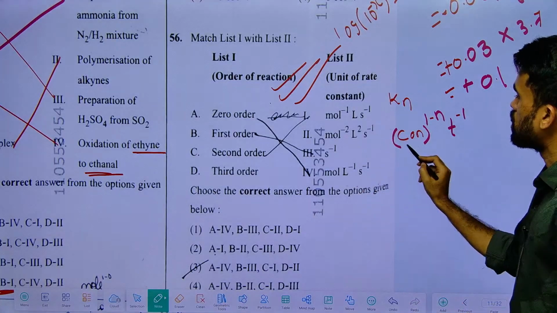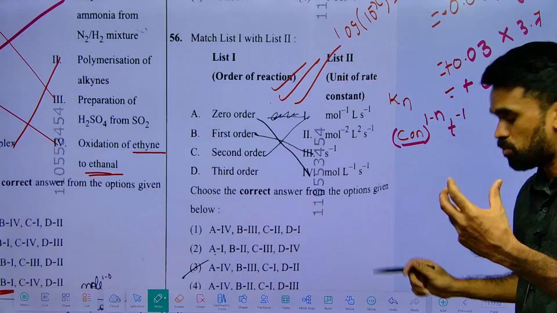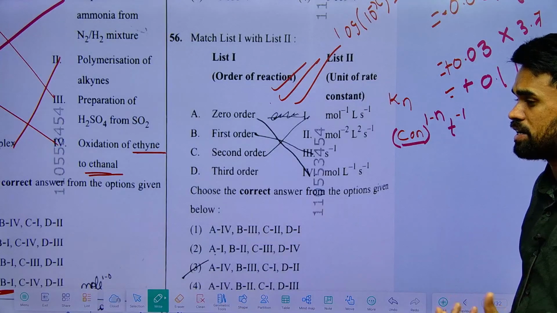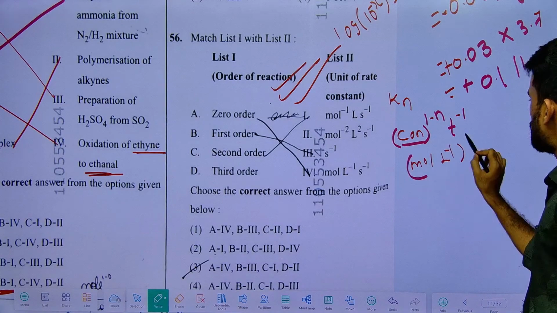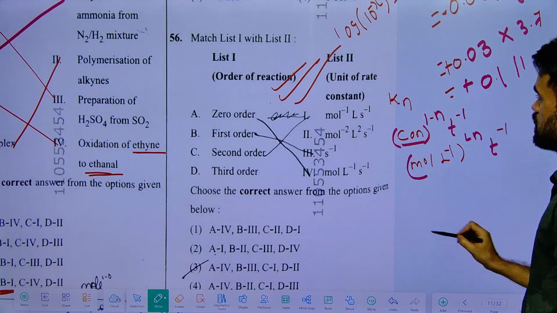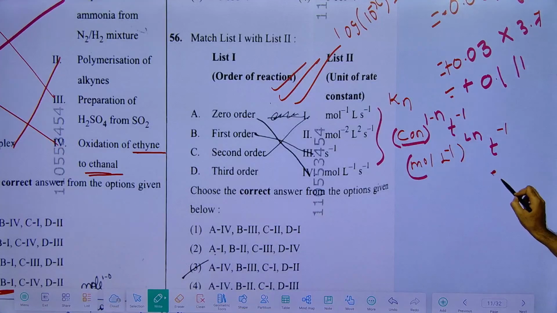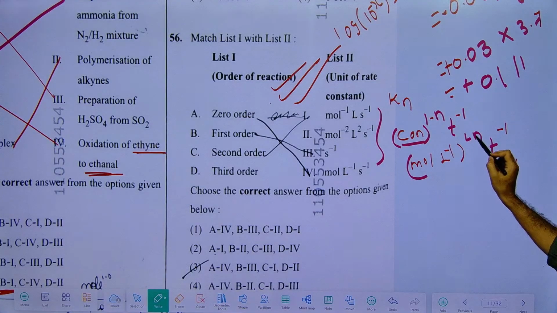So now look, concentration means molarity only, mole per liter. What units will we generally take? Mole per liter to the power 1 minus n, times time inverse. Time inverse here is mentioned as second inverse, no need to worry about this. So you just substitute here.